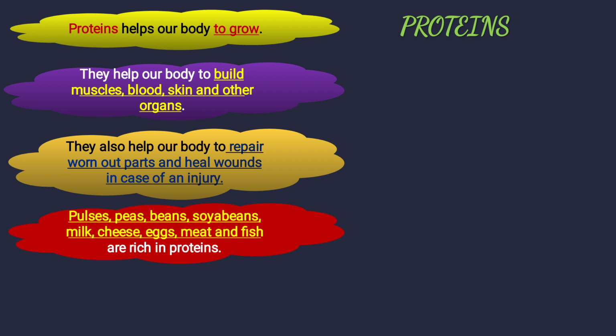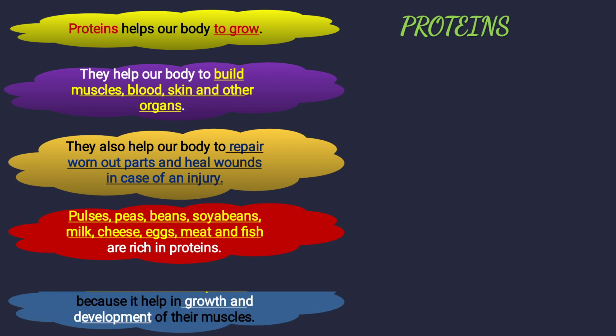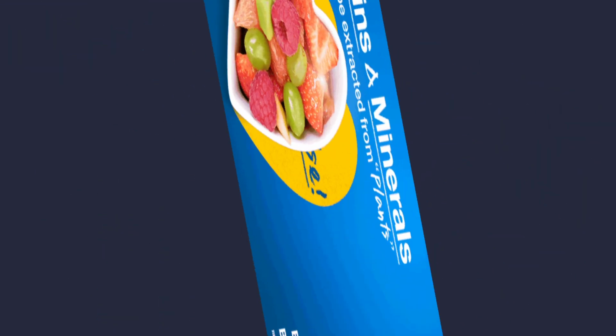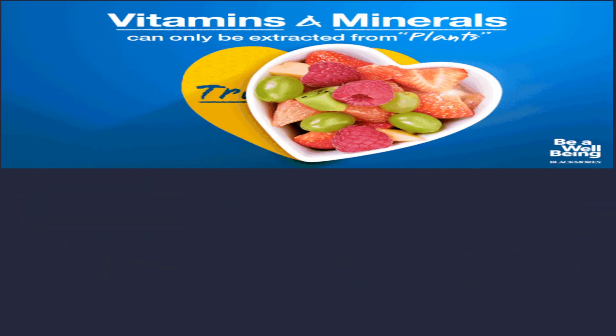Sources are pulses, peas, beans, soya beans, milk, cheese, egg, meat and fish, which are rich in proteins. Children need more protein because it helps in the growth and development of their muscles, because children are in the developing stage. They are growing daily from infant to child, child to adult. So daily the growth is there. That's why children need more proteins. Here are the sources of proteins.